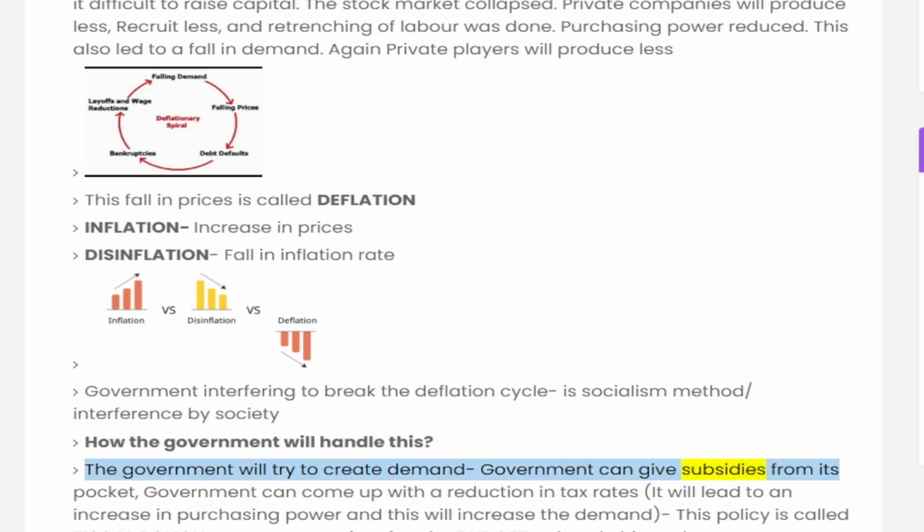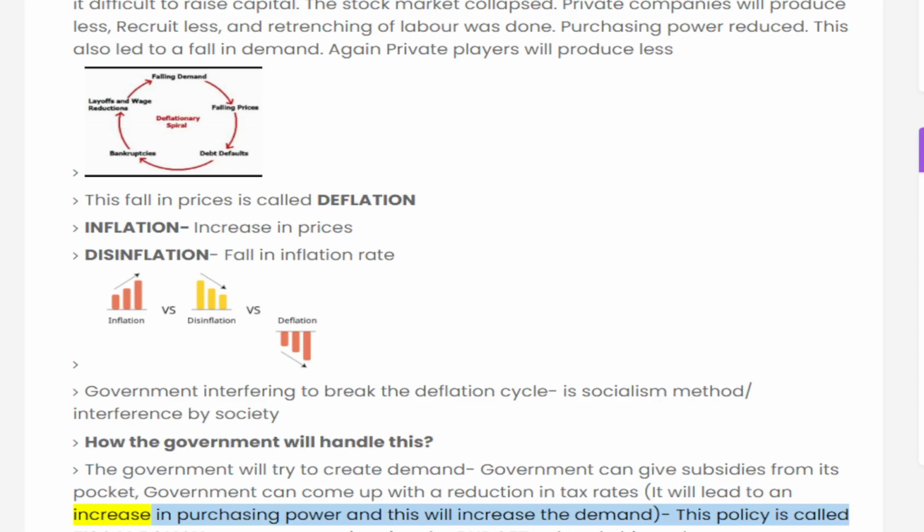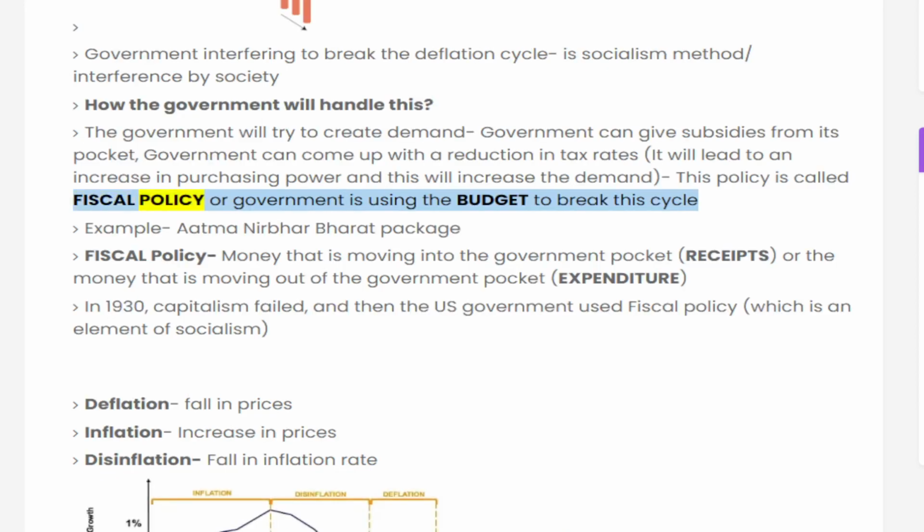Government can give subsidies from its pocket. Government can come up with a reduction in tax rates. It will lead to an increase in purchasing power and this will increase the demand. This policy is called fiscal policy, or the government is using the budget to break this cycle. Example: Atma Nirbhar Bharat package.